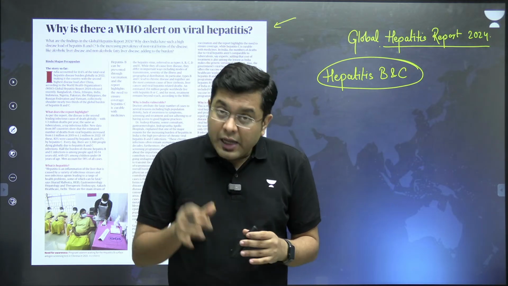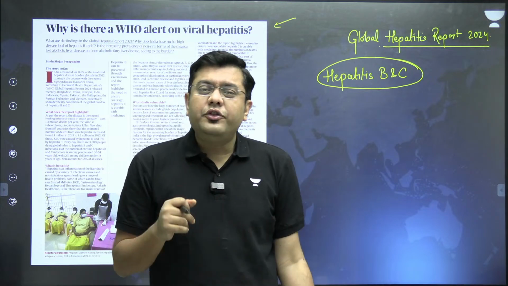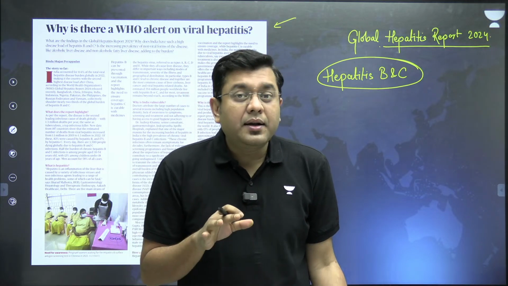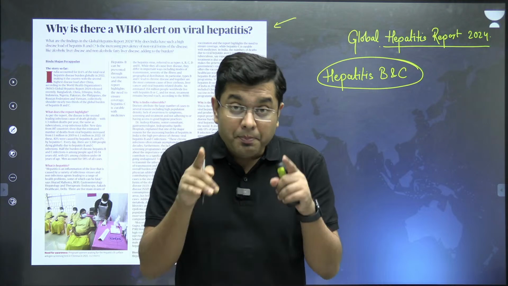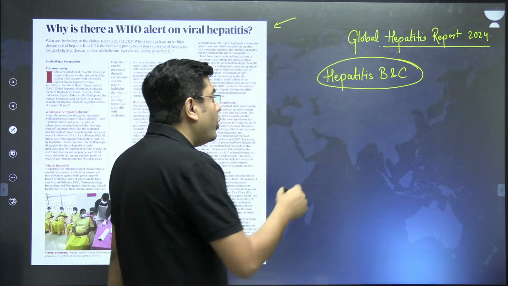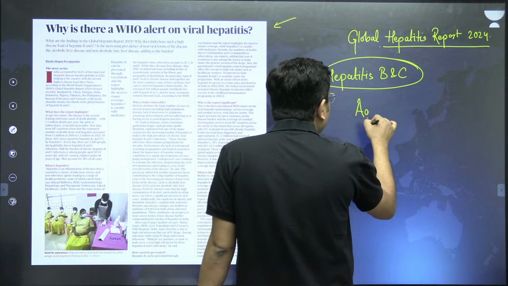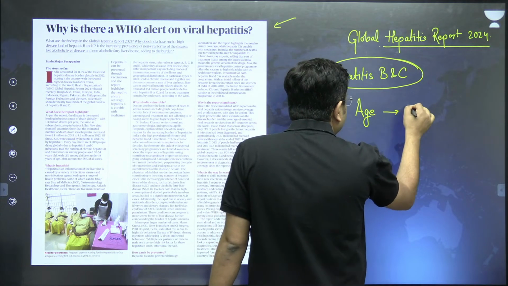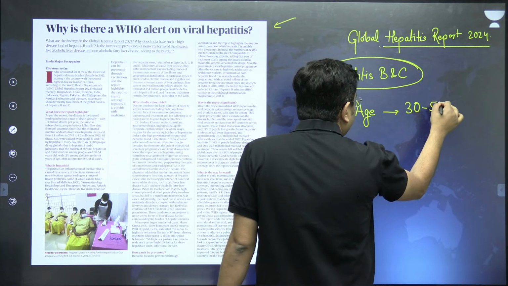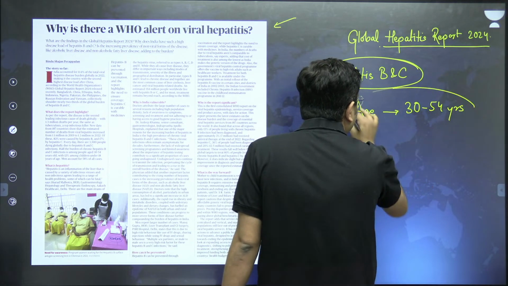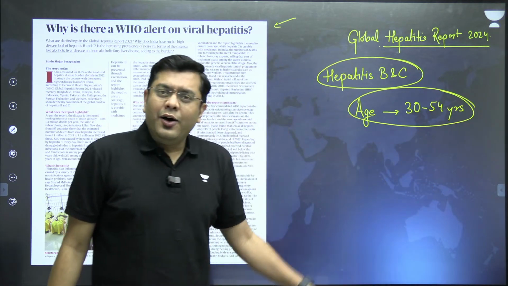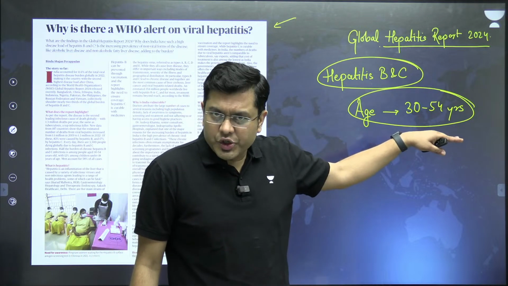information. Now here, hepatitis B and C impact a large section of the population, mostly in the age group of 30 to 54 years. Now, this is a working age population.